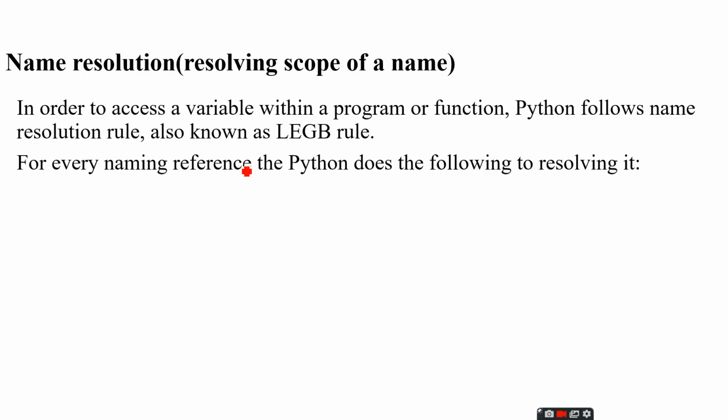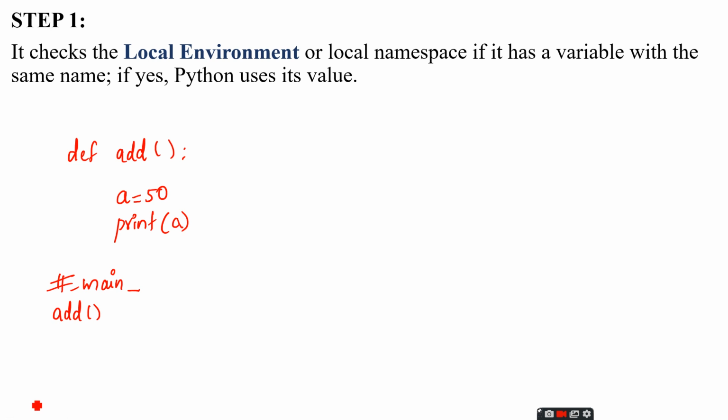Now, in order to resolve the scope of a name, we use the LEGB rule. In order to access a variable within a program or function, Python follows the name resolution rule, or LEGB rule, and it has 4 steps. The first step is when the Python program is executing. Now see this example.